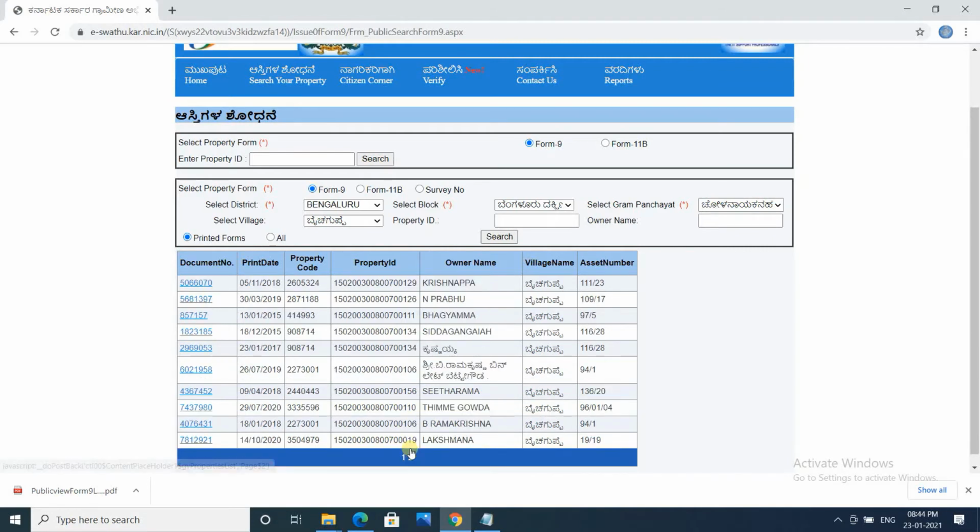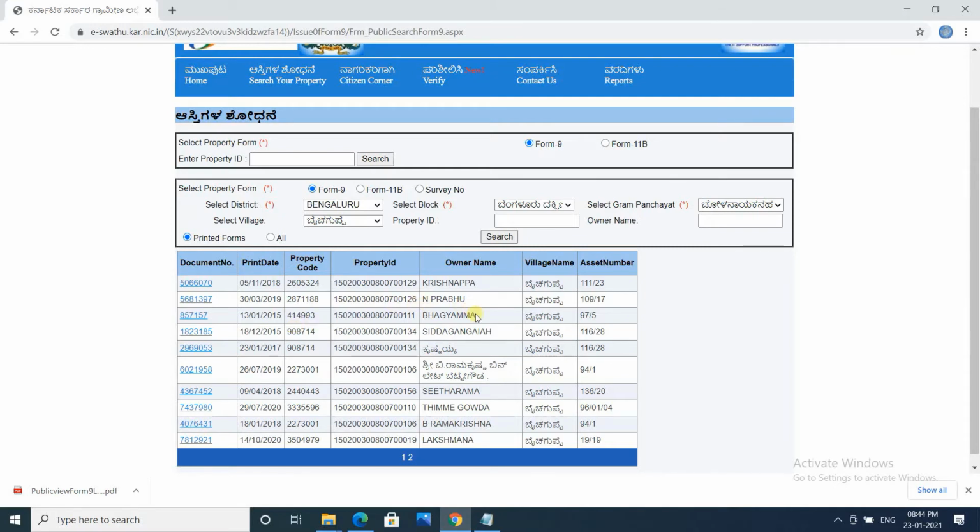This is how we can check, under a particular village, what all those properties are, who the current owner is, and since when that property got re-registered to that person.